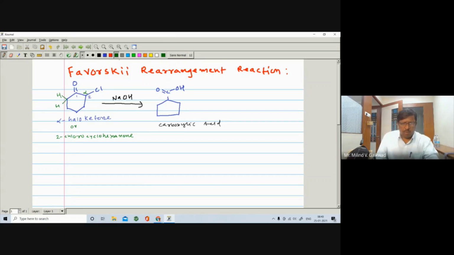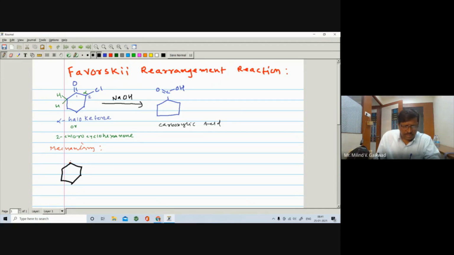Now let us see the mechanism of this reaction. The mechanism is very simple. The starting compound is an alpha haloketone. The reaction takes place in the presence of base.